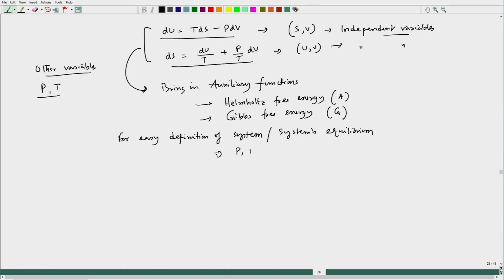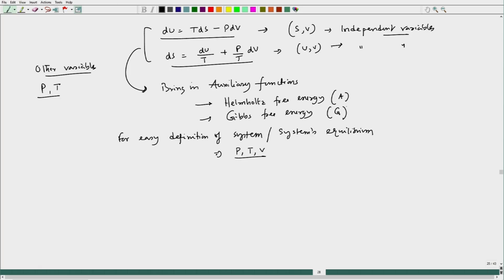One is P, T or V, because P and T both are easily measurable and controlled, but V is still a little difficult, though it is still relatively convenient to measure or control. Okay.